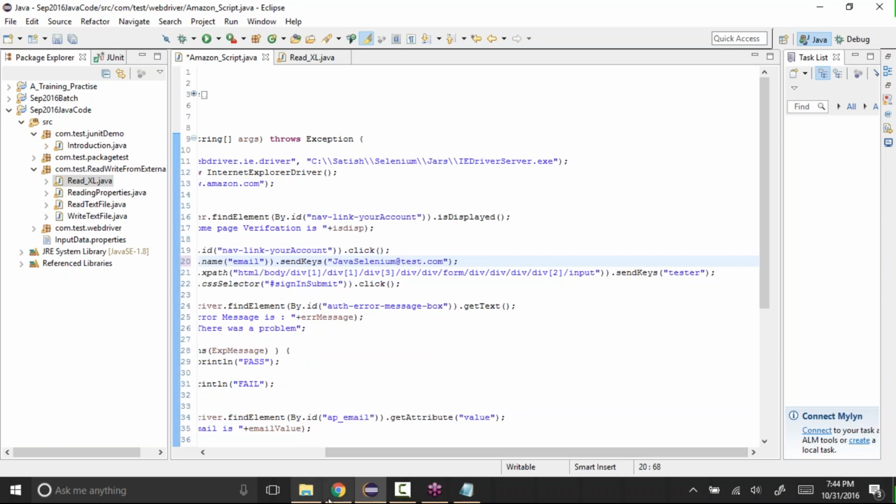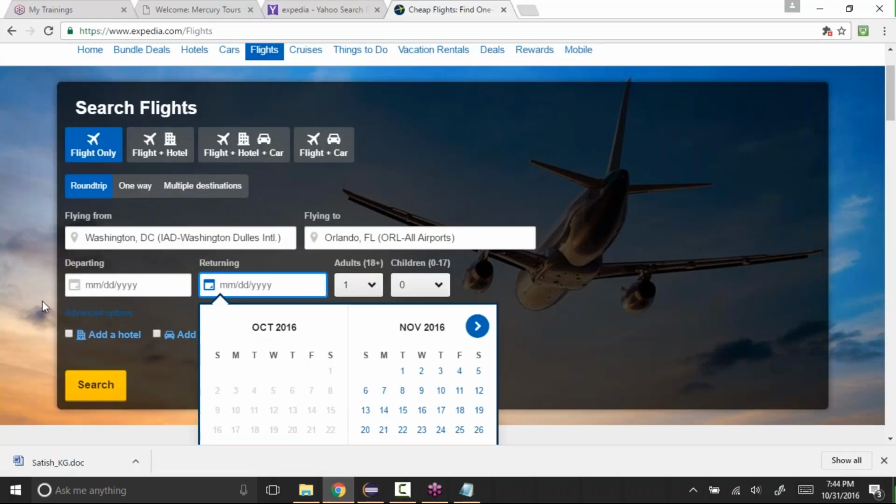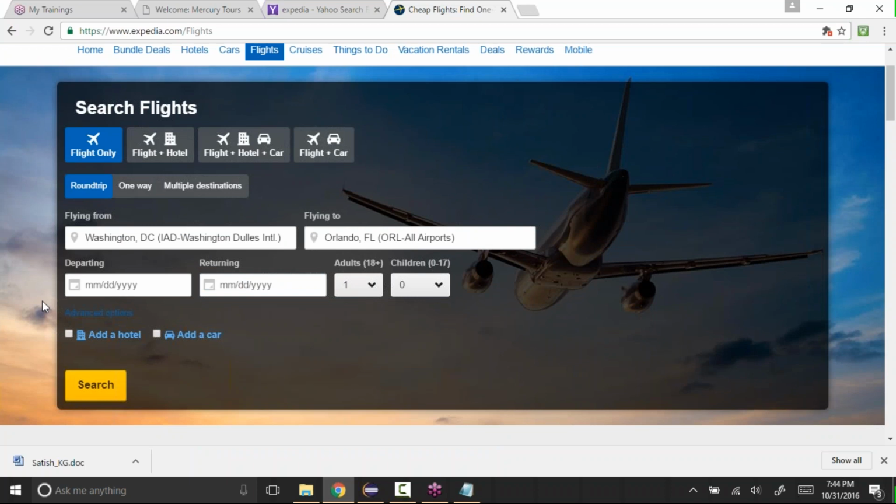If you are doing it manually, we might do a couple of scenarios, like 3 or 4 or 5 or 10 destinations, like 10 sets of data. But in these kinds of scenarios, we might need to test hundreds and thousands of data. From Washington DC, you can go to any place in the world.